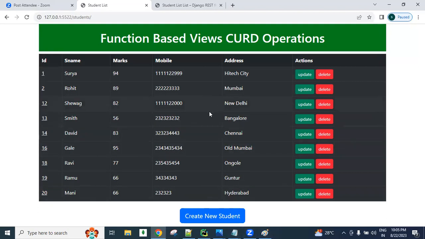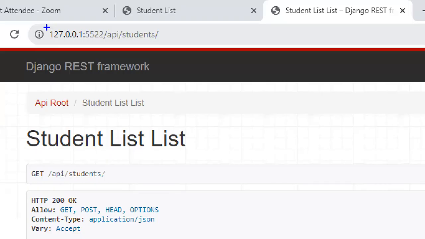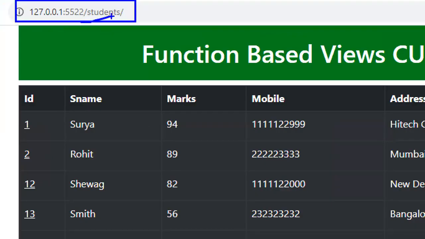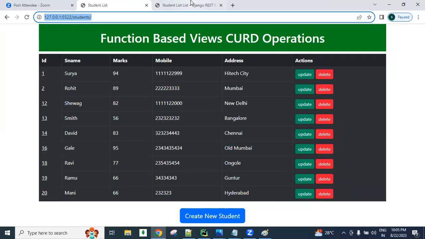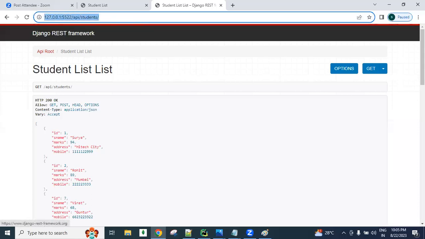So this is a pure Django project to do the CRUD operation with the student object. In the student table, CRUD operations we can do. Now for the same project, I designed a REST API also. This is my REST API, and this is my Django API, guys. This is my Django URL. Django URLs we can send from the browser, and the REST API URLs we can also send from the browser.